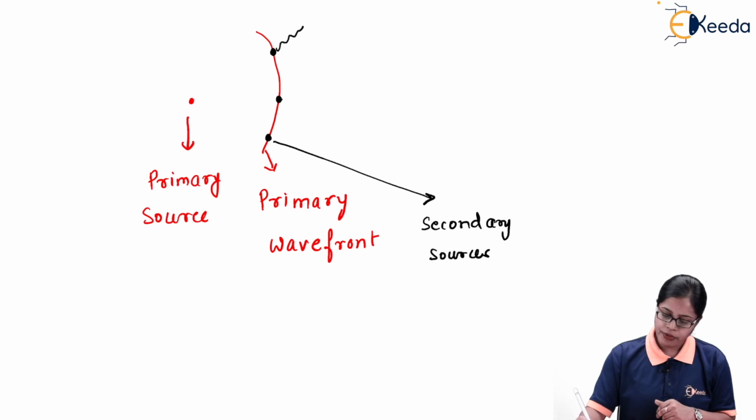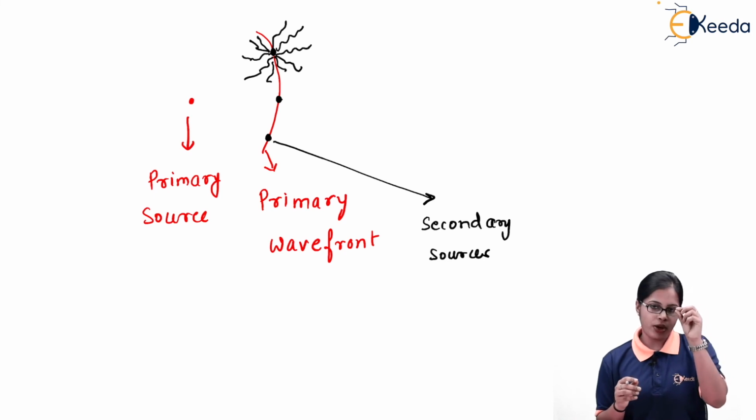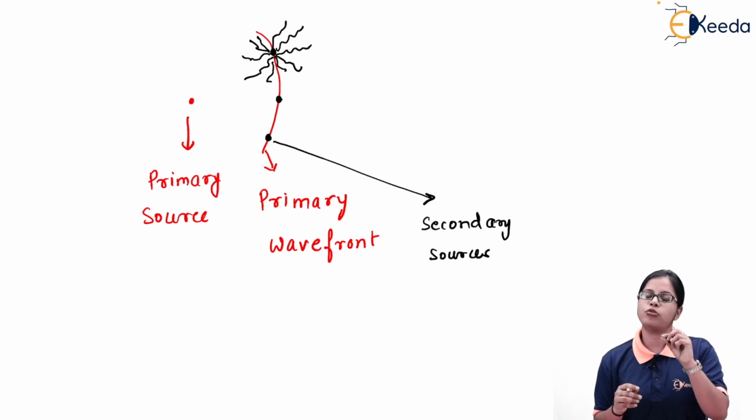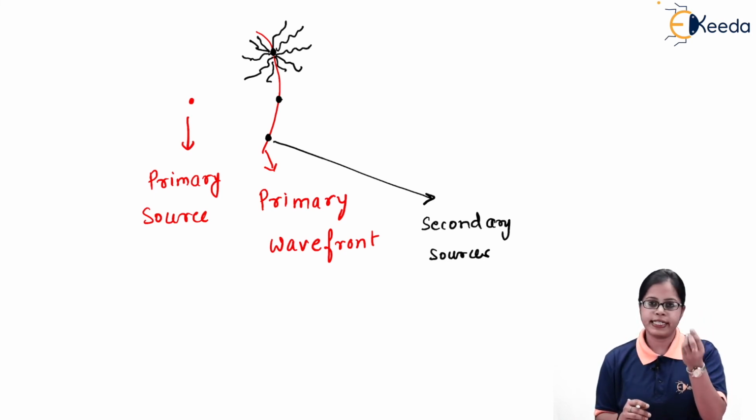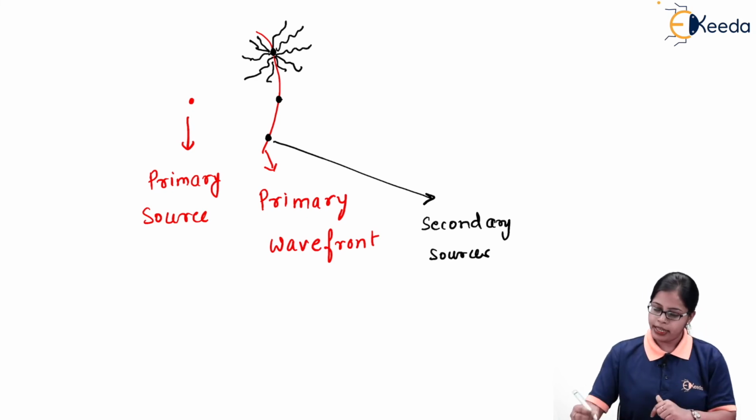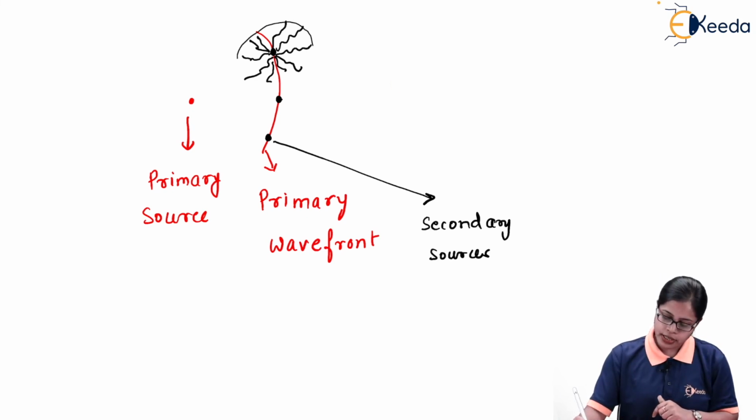So I have a light wave moving in all directions with the speed c, and it travels for time t. All the waves emitted from one particular secondary source travel with the speed c, and in time t they all cover equal distance. If I take the locus of all the points they have reached, it is going to form a spherical wavefront.